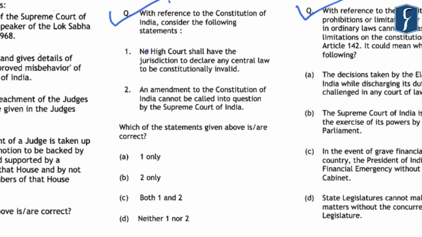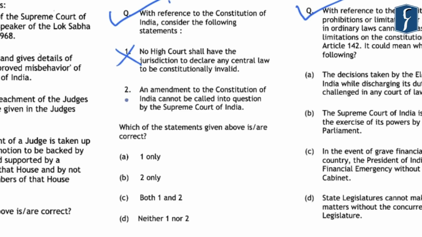Again, if you look at the second question that was asked in 2019, it reads, with reference to the Constitution of India, consider the following statements. First is that no High Court shall have the jurisdiction to declare any central law to be constitutionally invalid, which is incorrect because it stands against the basic premise of judicial review which has been provided to the Supreme Court as well as the High Courts of India.